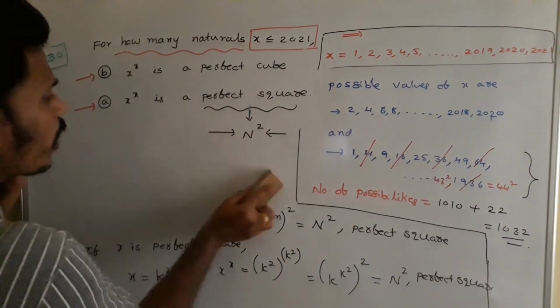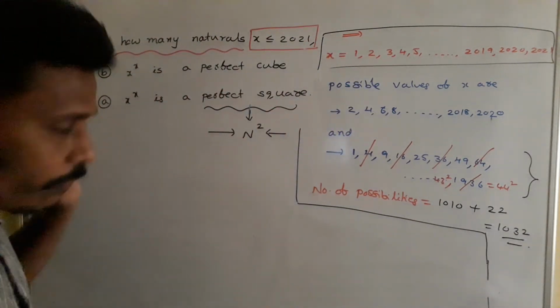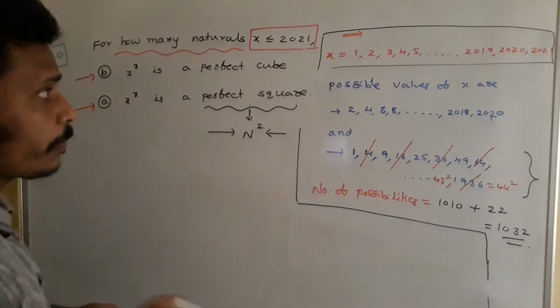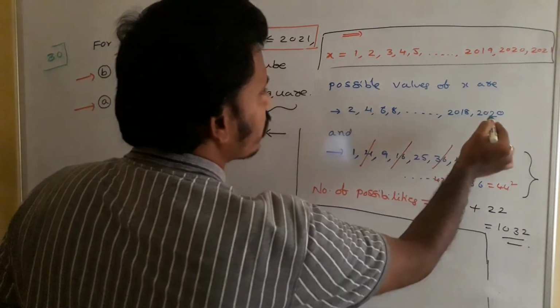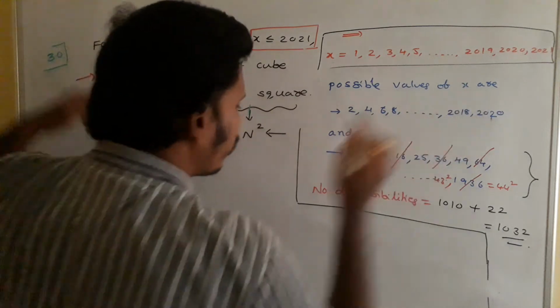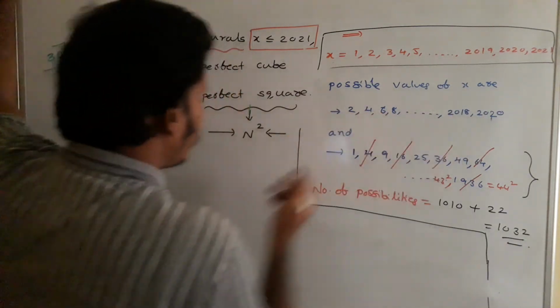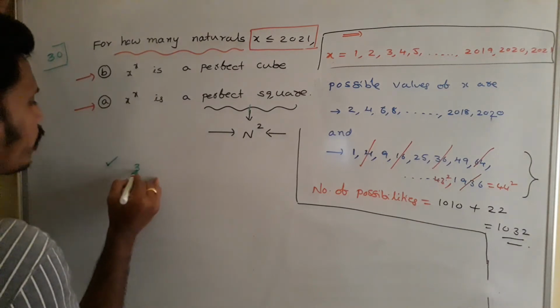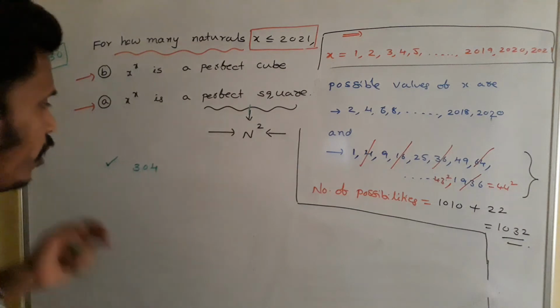For your convenience, I will explain once again. My conclusion is, if x is an even number, take any even number among this list as you wish, for example 304. Among this list, for sure there is 304.